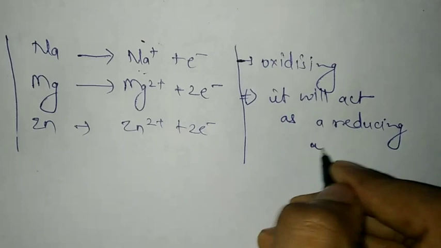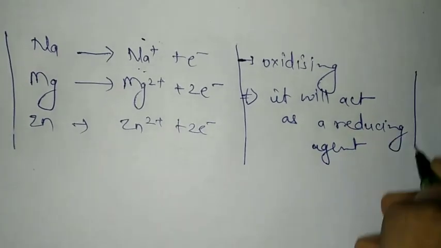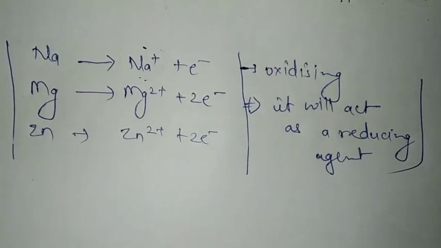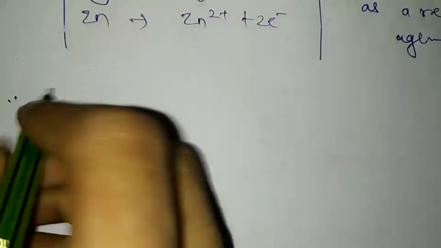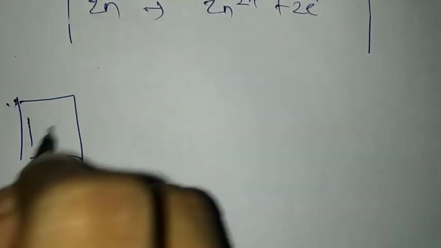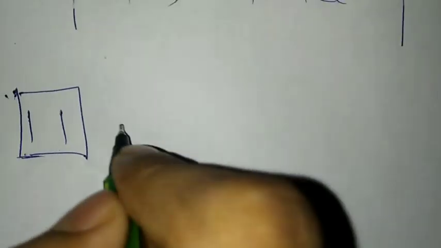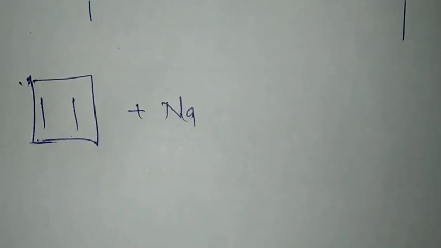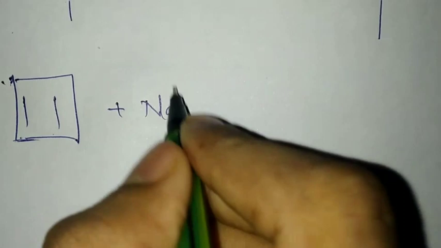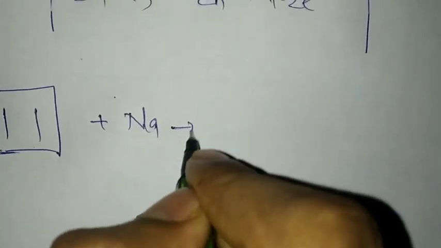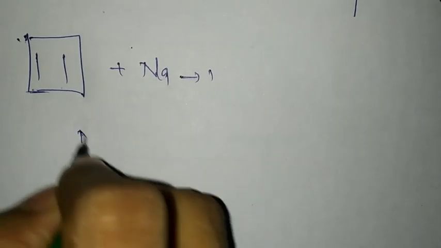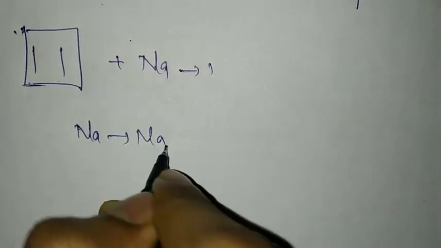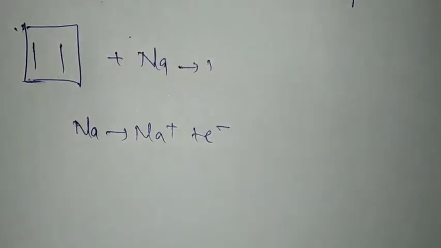So metal is used as a reducing agent in any reaction. Now if I take the case which we were discussing, cyclobutadiene and sodium, in this case also sodium will go to Na+ and 1 electron.